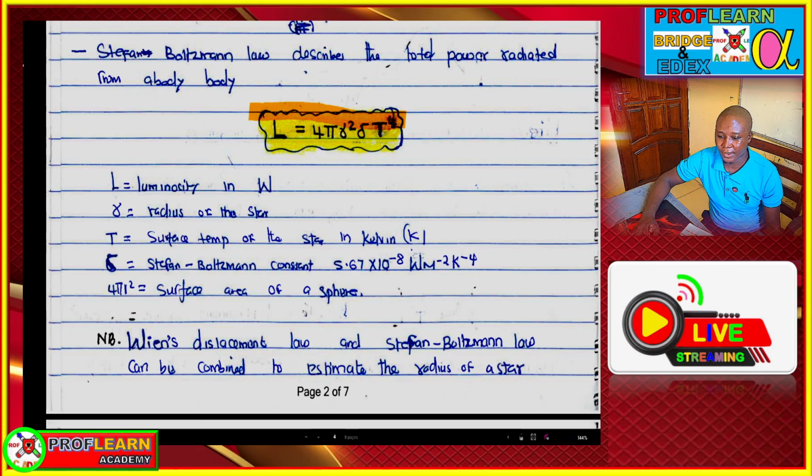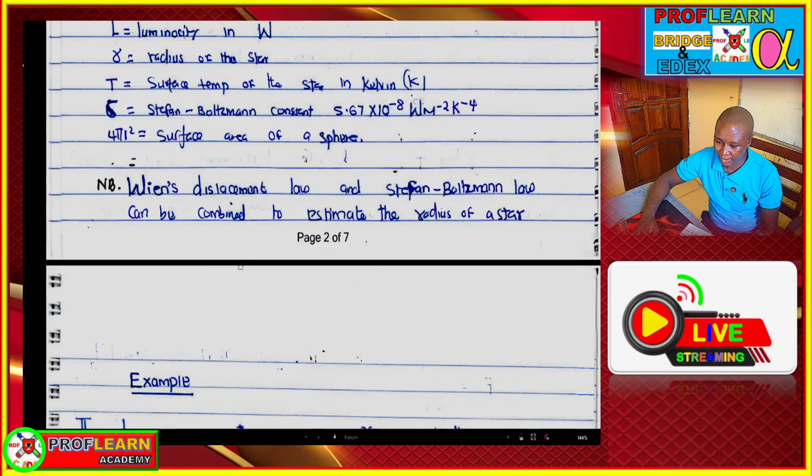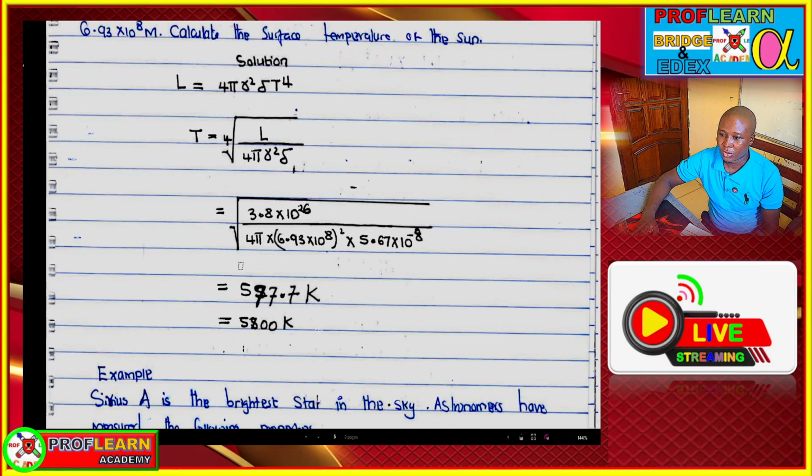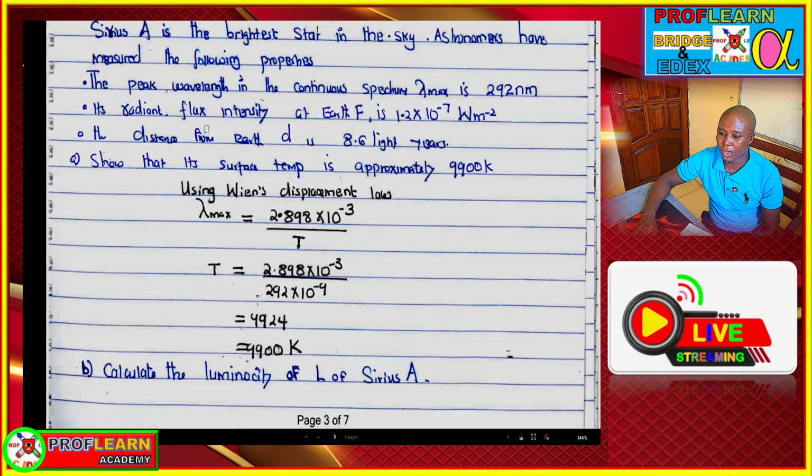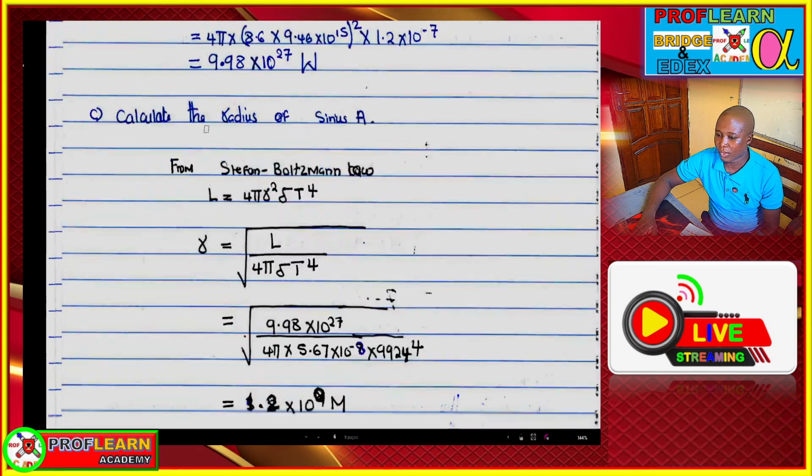And guys, don't confuse that with the Boltzmann constant, which we were looking at for ideal gases. All right, so these are examples where you can determine the surface temperature of the sun, whose luminosity is this, and the radius is given here. You can apply the formula in order to get the answers.